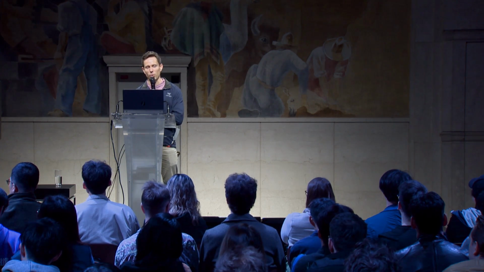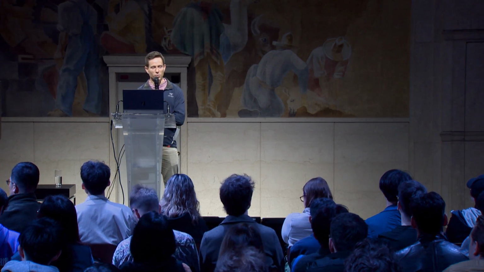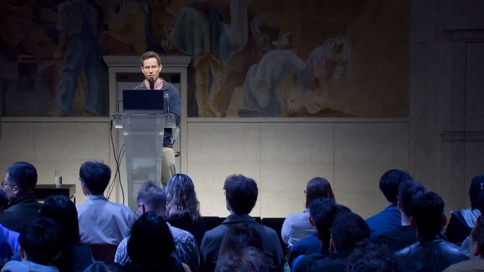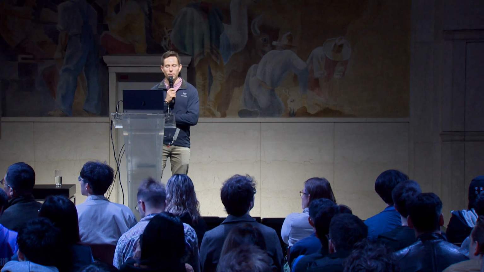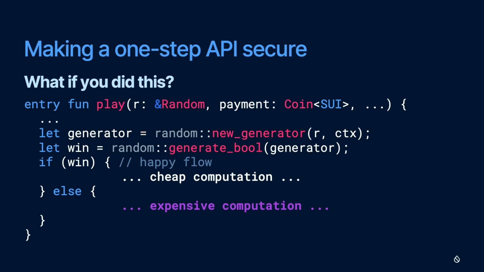Because we'll have a compiler warning, or else the system will forbid things for the most part that are insecure. So here's one more example. What if you wrote a function like this? You have your game that the user can play. They give you a coin as payment again, and then you make your random number generator, and this is basically just a coin flip game.